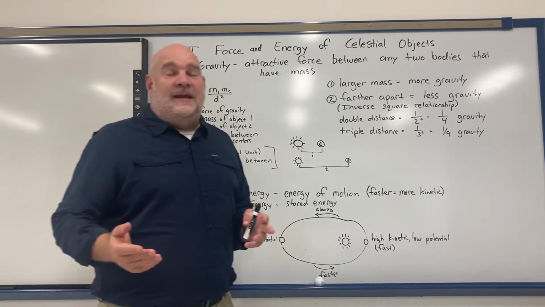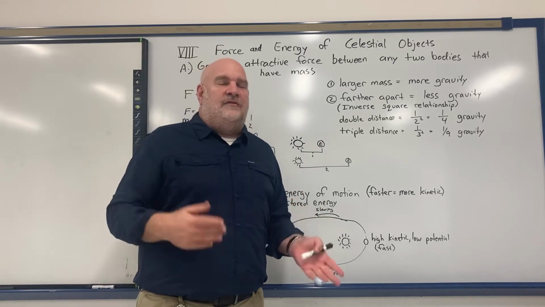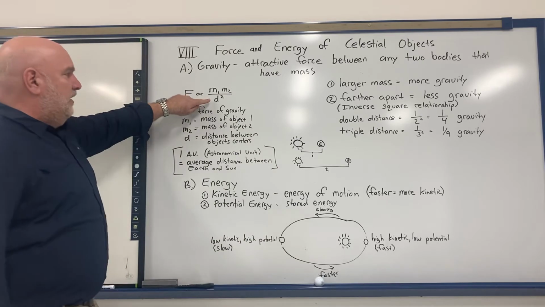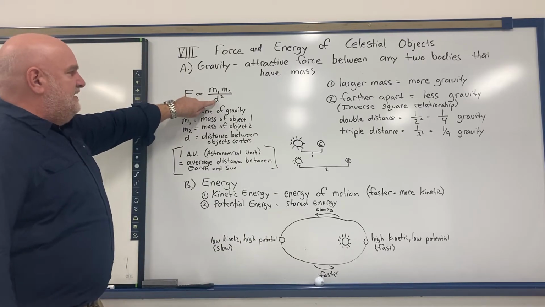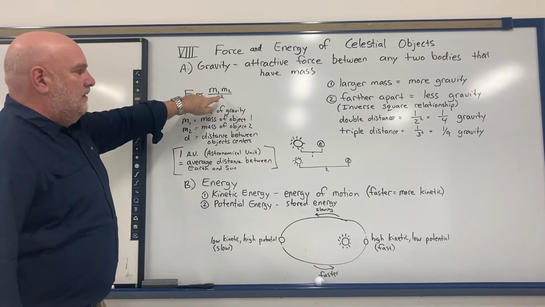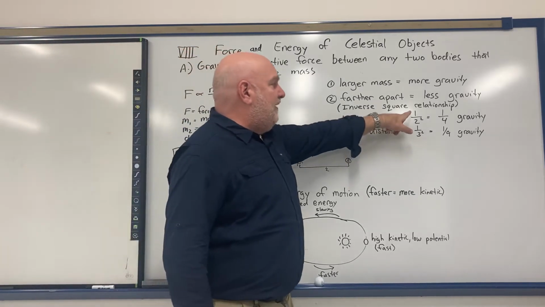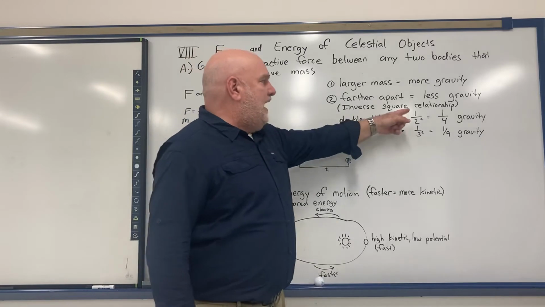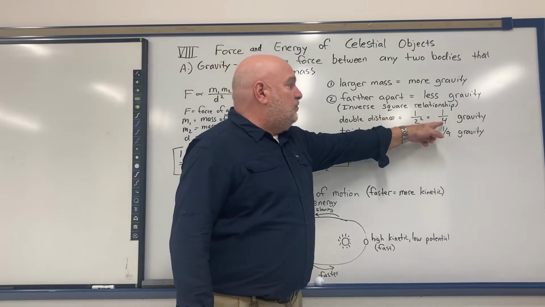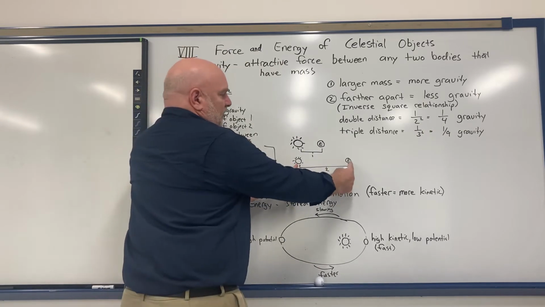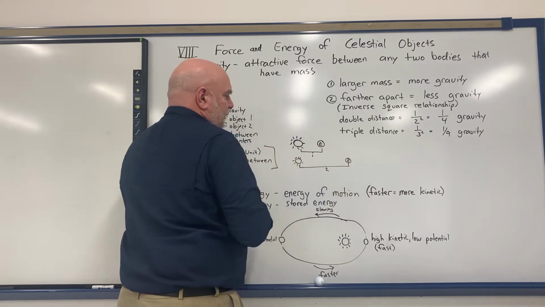But you might think that if I double the distance, the gravity would be 1/2. That's not the case, because if I look at my little formula here, the distance is squared. So if I double the distance, it doesn't become 1/2. It's 1/2 squared, which is 1/4 the amount of gravity. So if I double the distance, there's 1/4 the amount of gravity between them than there is right there.